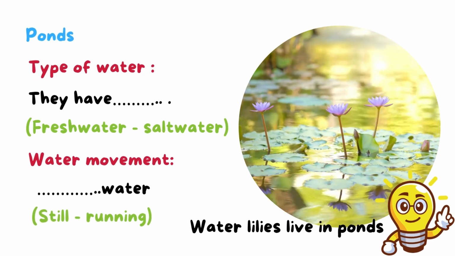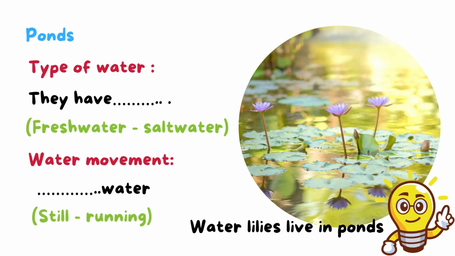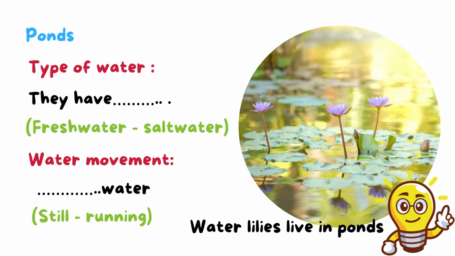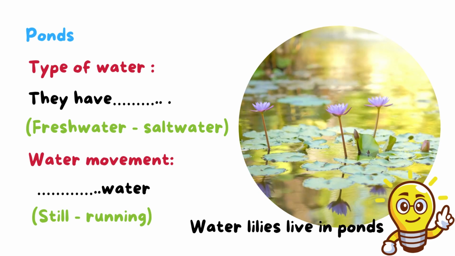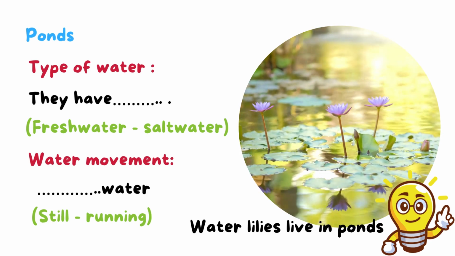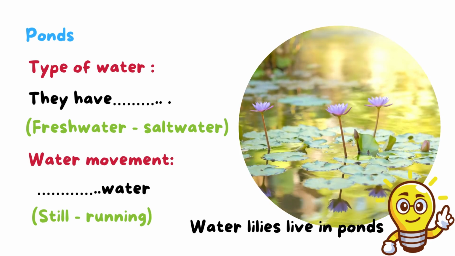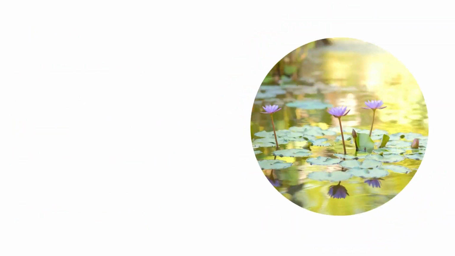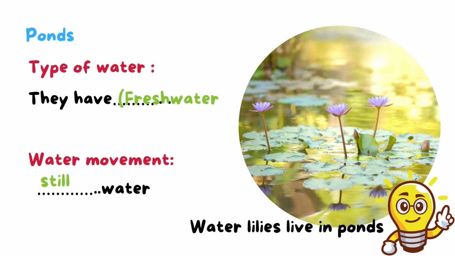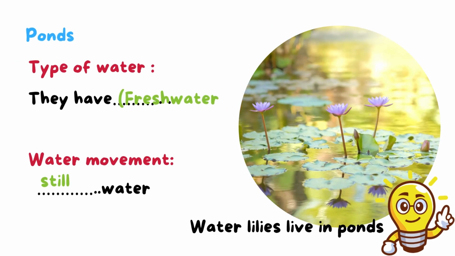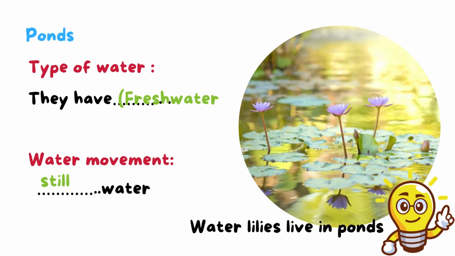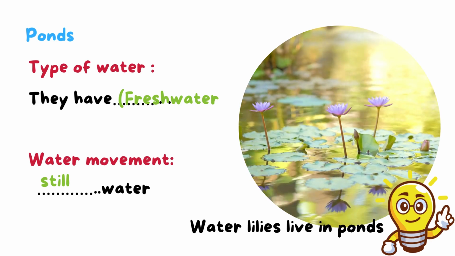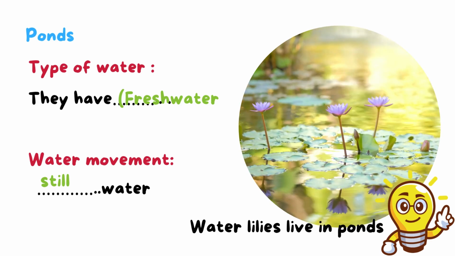As you know, the type of the water in the ponds is fresh water or salt water? And the water movement, still water or flowing, running water? So we know that the ponds have fresh water, and the water movement is still water, as the water doesn't flow. Okay.